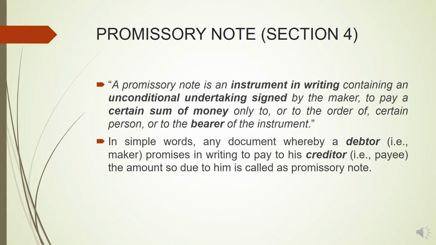So during the course of business, when the creditor sells the goods to the debtor, the debtor is supposed to make the payment to the creditor. So the debtor will draw a promissory note, and that will be a document in writing. It will be a kind of unconditional undertaking by the debtor to pay a certain sum of the money to the order of certain person or to the bearer of that instrument. So it will be written in the promissory note to pay a certain sum of the money to a particular person or to the bearer of that instrument, that whosoever will be holding the instrument at the maturity date, he or she will get the payment of the amount.